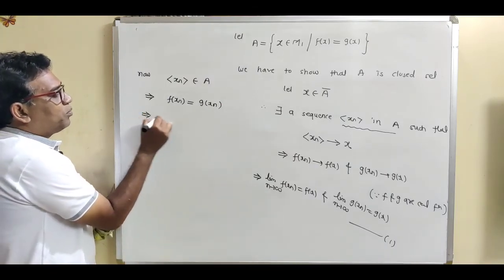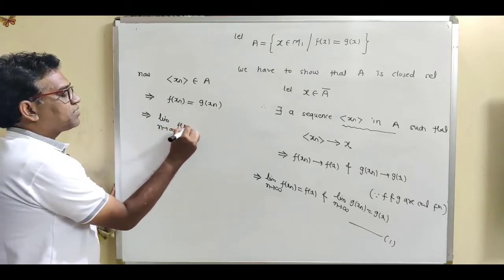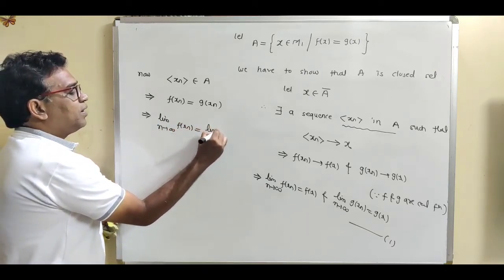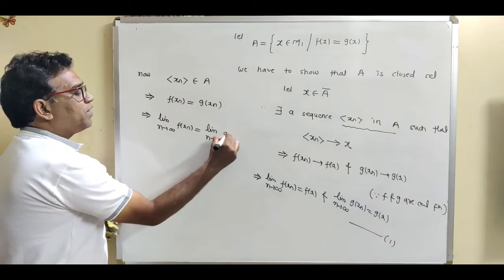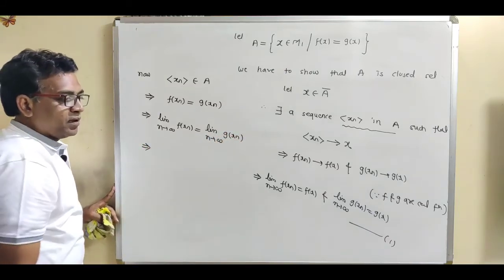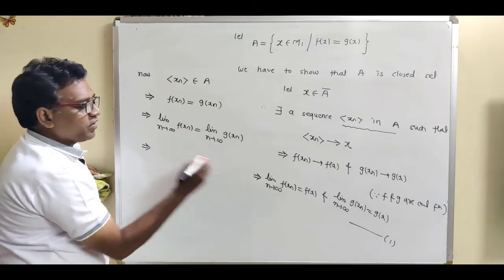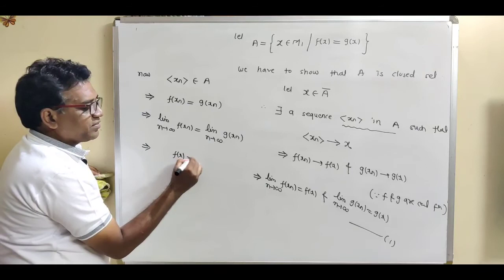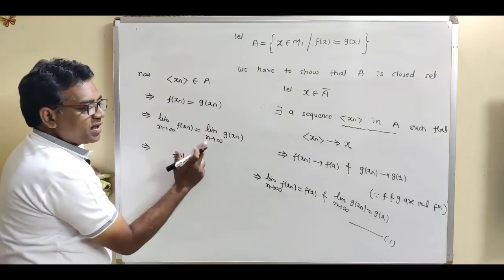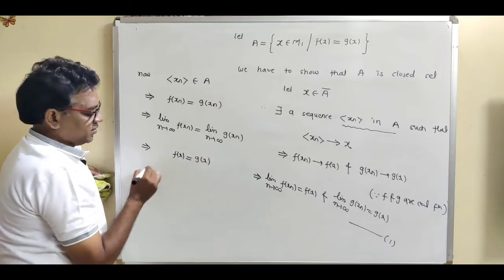So taking limit on both sides, limit as n tends to infinity of f(xn) is equal to limit as n tends to infinity of g(xn). So this implies, from equation 1, limit of f(xn) we can write as f(x), and limit of g(xn) as n tends to infinity, from equation 1, we can write as g(x).